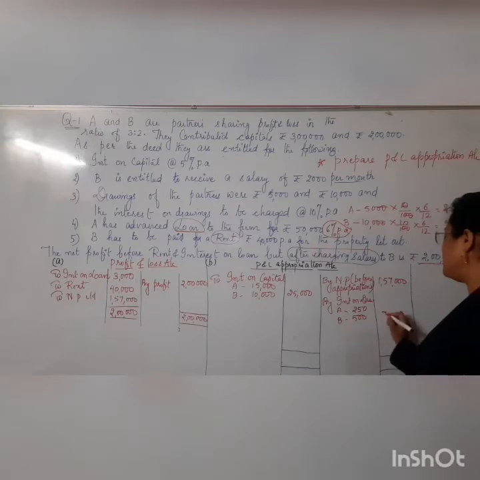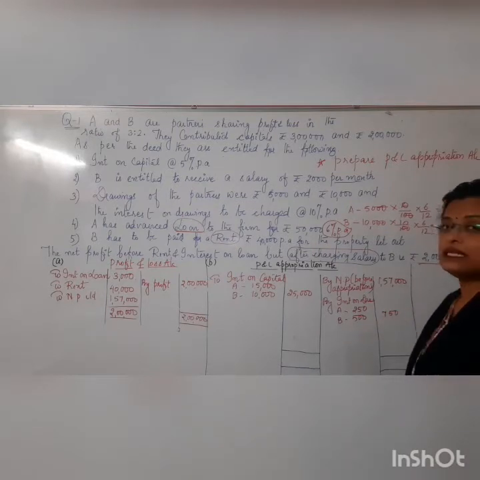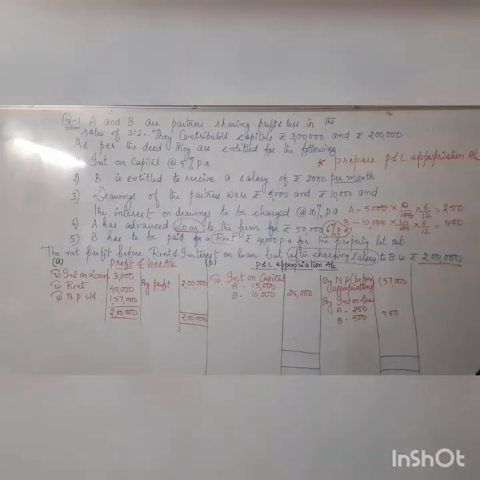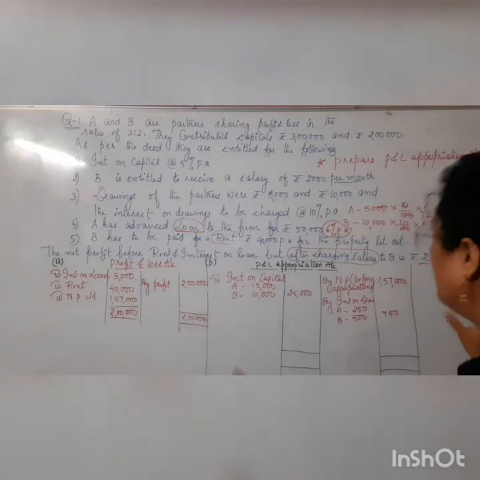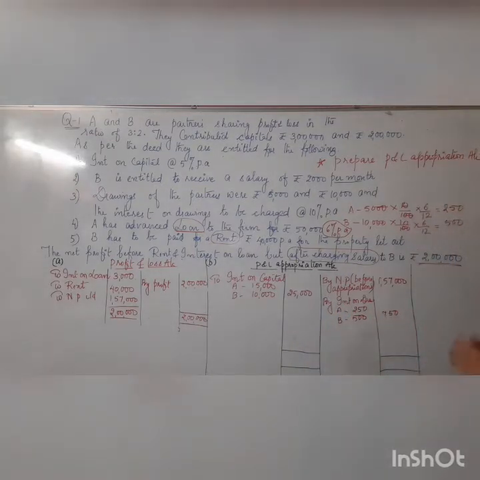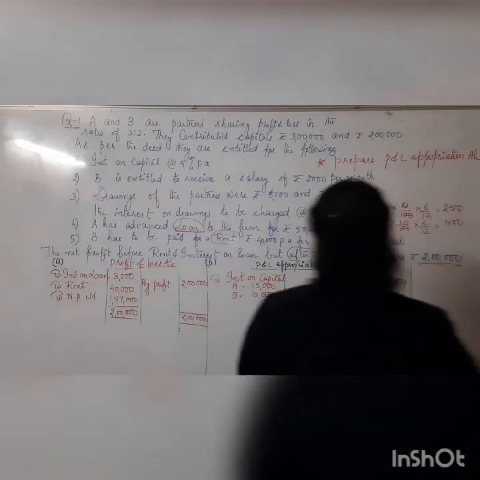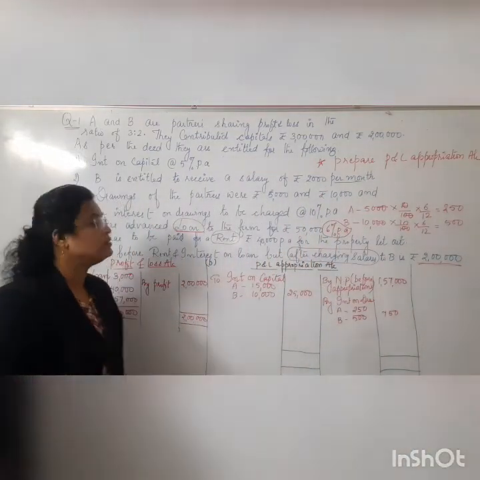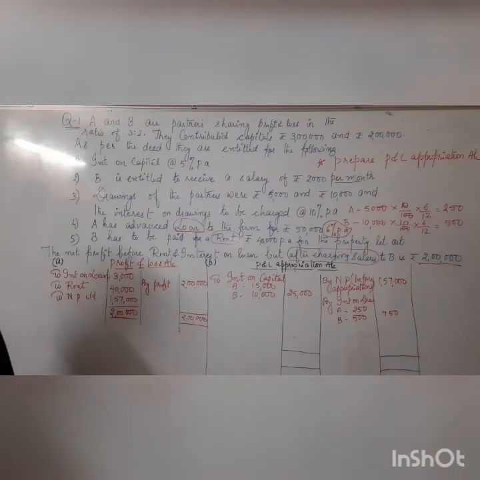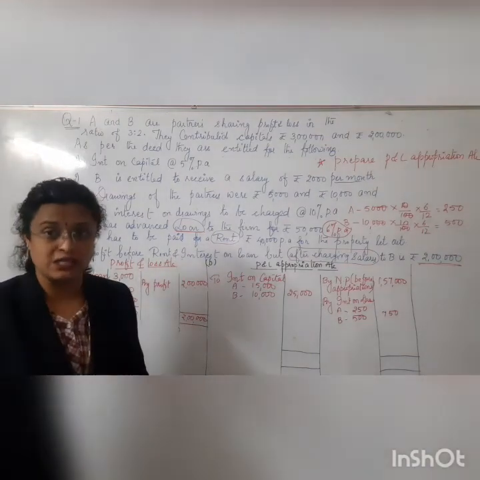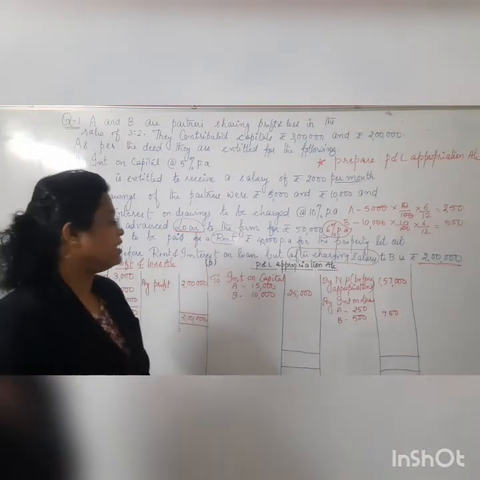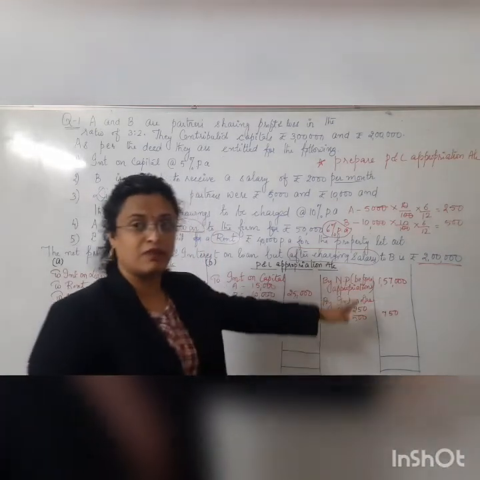Okay, so by interest on drawings, we already calculated 250 and 500. So the total of this, let me write down outside here, is 750. Okay children, there is no further information given here for which the treatment is pending. So hence it's time to close the P&L appropriation. Let us find out whether we are getting a profit or a loss. We can see the credit side is giving us the larger total.